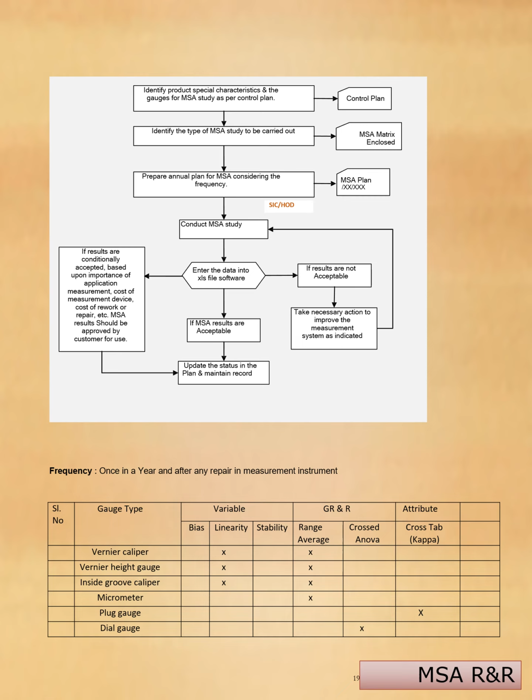Please see the below process methods for how to conduct the MSA, and a few methods for how we calculate the gauge variable study R&R.